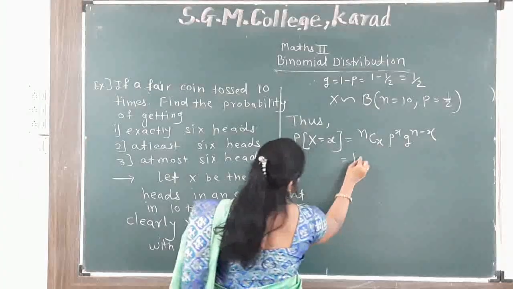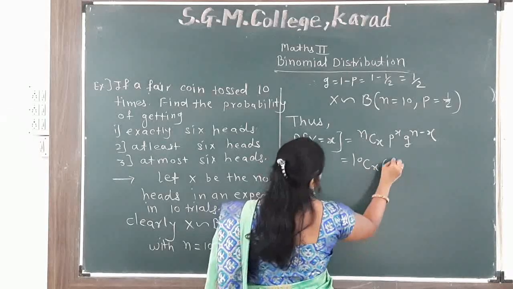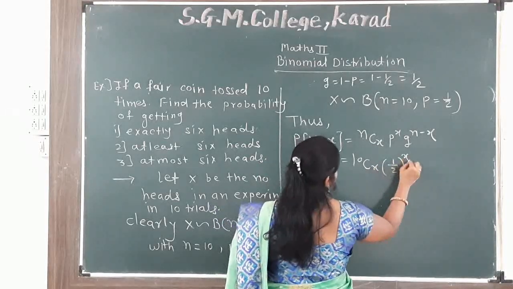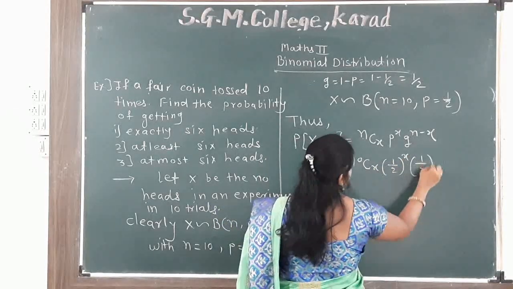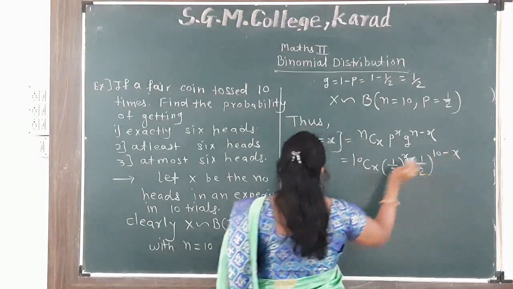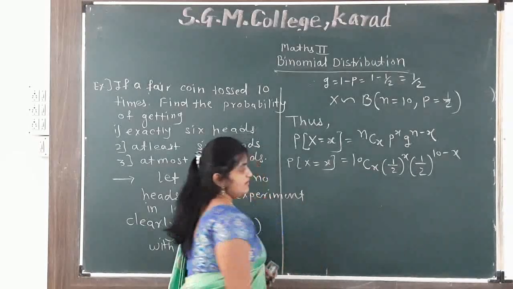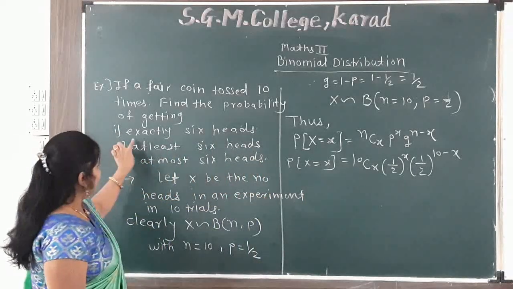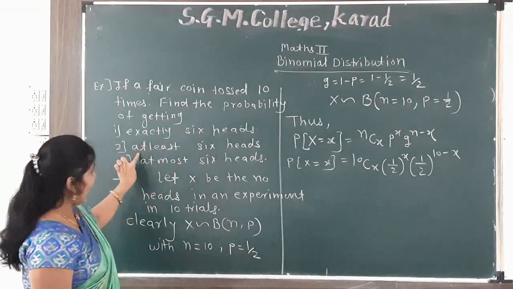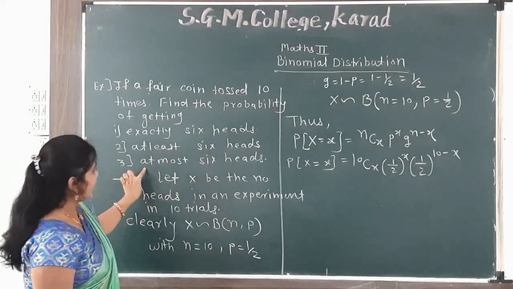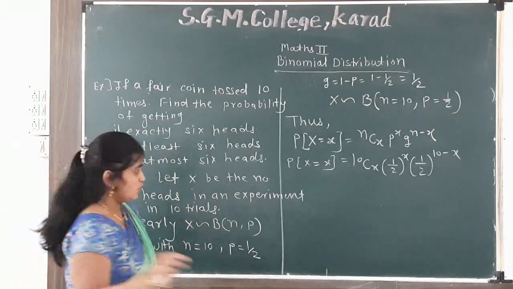So we get 10Cx times 1 by 2 raised to the power x times 1 by 2 raised to the power 10 minus x. With this formula we can easily find exactly 6 heads, at least 6 heads and at most 6 heads.